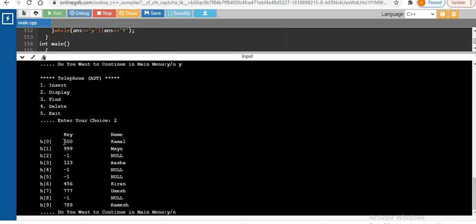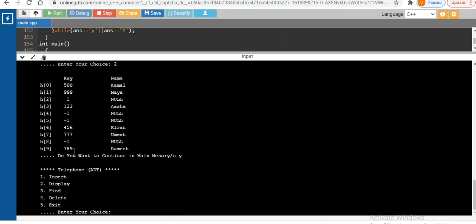So 500 and Kamal are inserted at location 0, because it is the true location for 500, and 999 gets shifted to the next available location. So H of 1 is the next available location. Now let's insert something that gives the remainder 1. So let's see what happens to 999. Okay.